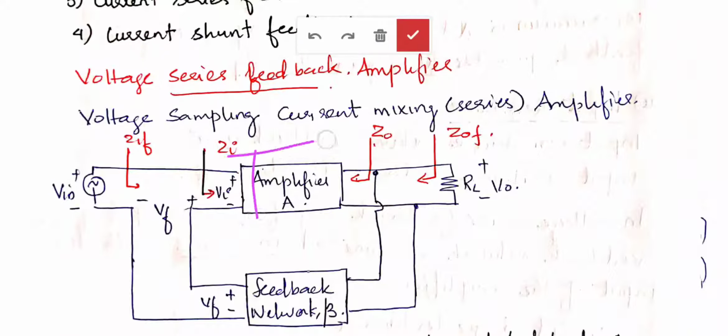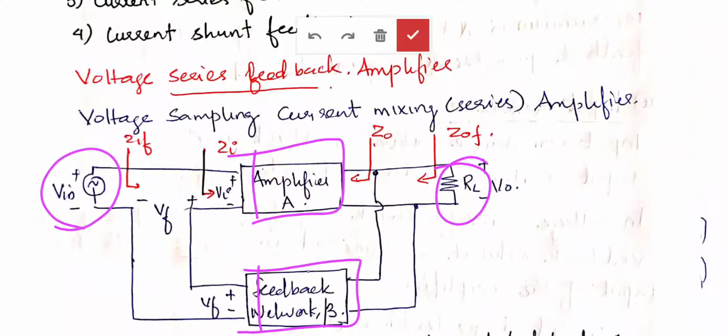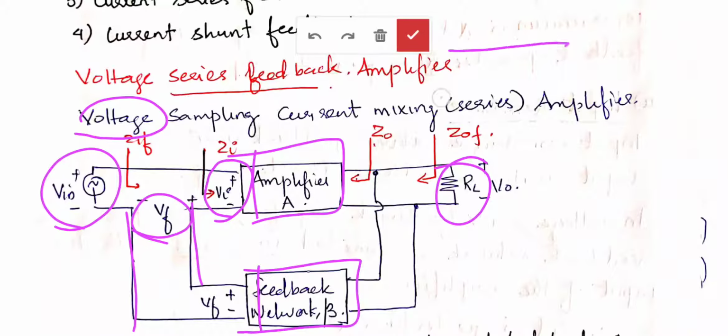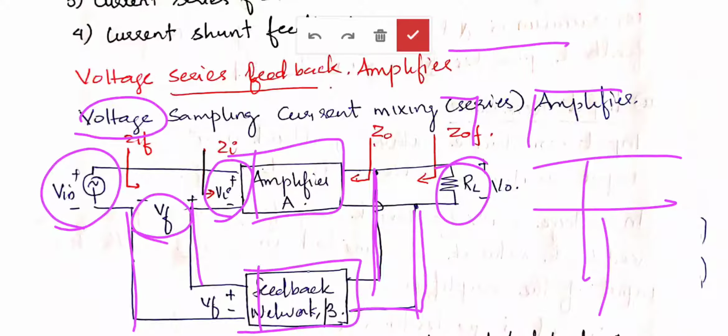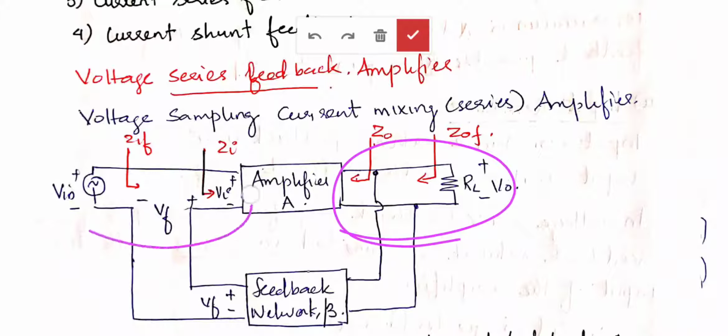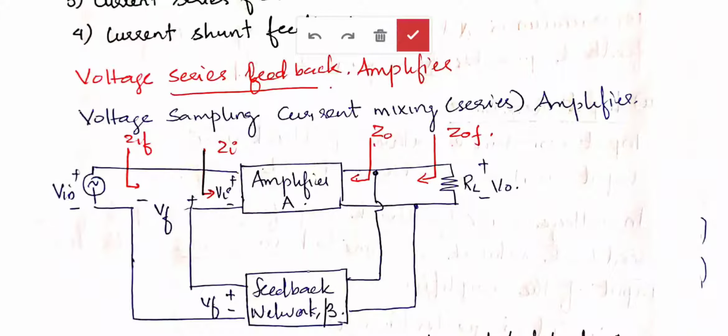So you can see we have a basic amplifier structure A and a feedback network beta, and the output is taken across the load resistance RL. The input signal Vin is given. The input of the basic amplifier is Vi, and the feedback signal is Vf. At the input we have voltage, so the mixing is series. This is known as series type of mixing. And at the output we have voltage, that means parallel. You can see here the branch is taken in parallel. So this connection is a parallel connection, this connection is a series connection. This is the circuit for a voltage series feedback amplifier.